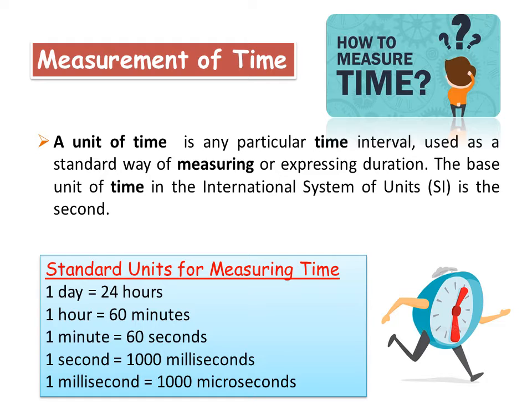Do you know the SI unit of measuring time? SI unit of measuring time is second. The symbol of second is s. Minute and hour are multiples of second, whereas millisecond and microsecond are the subunits of second.